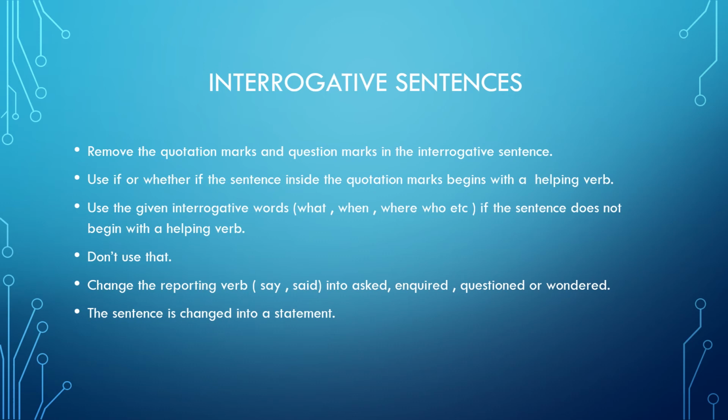If it doesn't start with a helping verb, then we use the interrogative word like what, when, where, etc. That has to be avoided. That is not going to be used.